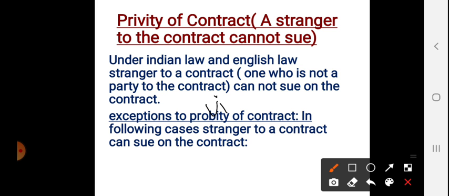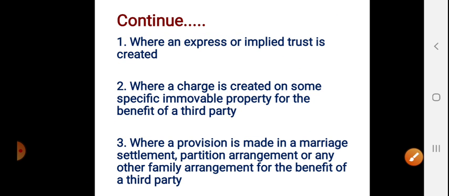In the following cases, a stranger to a contract can also sue on the contract. We'll see them one by one. First one, where an express or implied trust is created. Where an express or implied trust is created, the beneficiary can enforce his rights under the trust, even though he is not a party to the trust agreement between the settlor and the trustee.